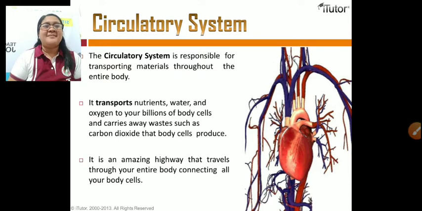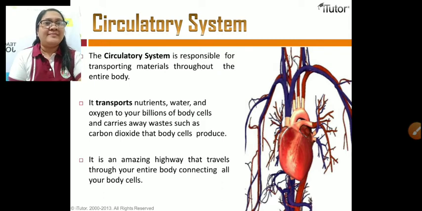It is an amazing highway that travels throughout the entire body, connecting all the body cells. Without the circulatory system, all the nutrients, including the water and the oxygen, cannot be transported to our different body cells as well as the other systems in our body. So let's move on.